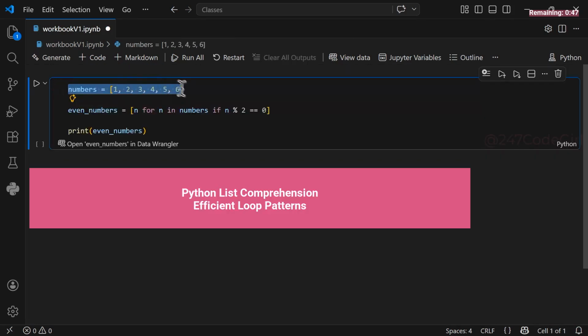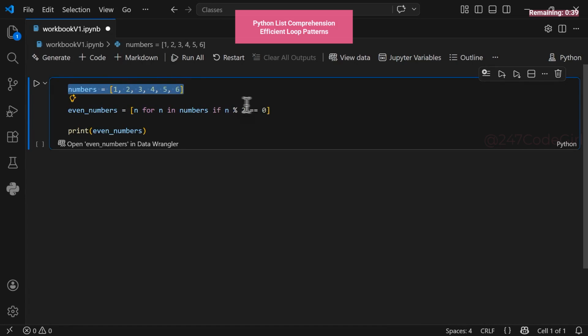Want to filter out everything but the even numbers? You don't need bulky, complex code to get this done. Let's keep it sleek. We're using a power feature called list comprehension. Don't let the name intimidate you. It's simply a faster way to build a new list. See these square brackets? We start with a standard loop, for n in numbers. Simple and clean. Now, we add an if condition to handle the logic. We check if the number has a 0 remainder when divided by 2.